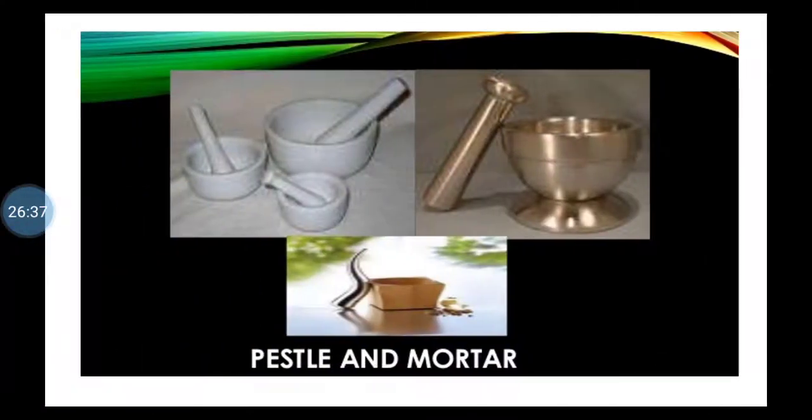This is a mortar and pestle, isn't it? With the help of the pestle, the trituration is done, isn't it? There is a glass mortar and pestle also, and a porcelain mortar and pestle is also there. It is useful for trituration or mixing two or more solid ingredients, solid substances, isn't it? Their size is also reduced and they are also mixed uniformly.